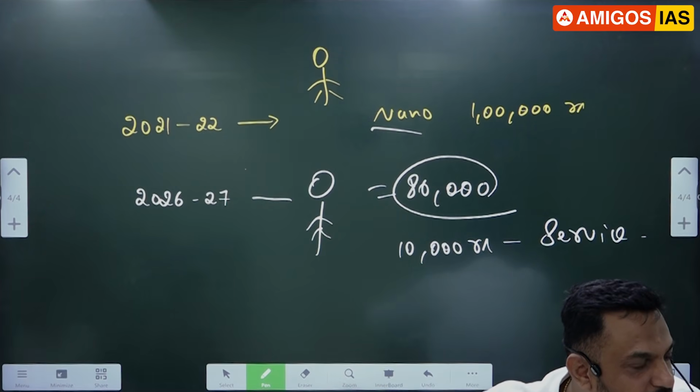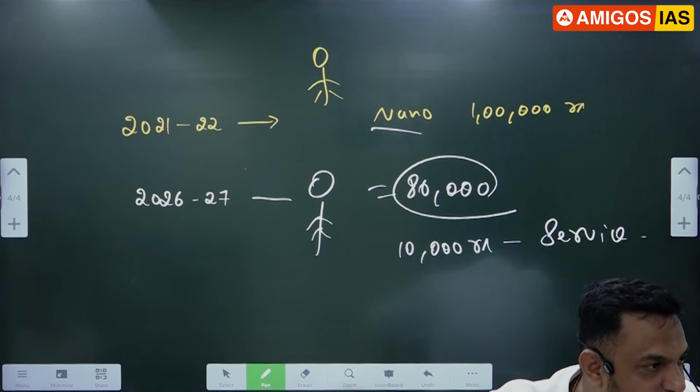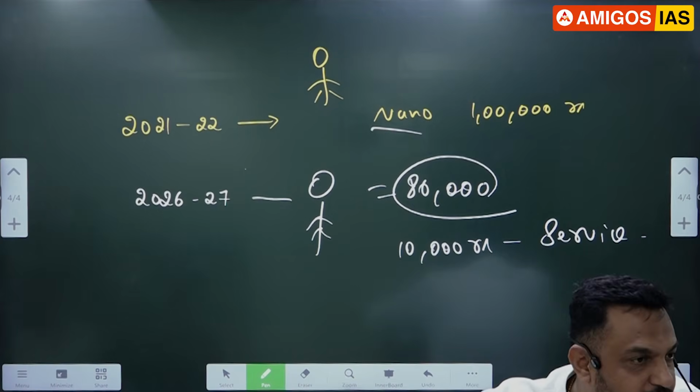Now, Chandana, answer the example. Gautami, how much? Now, 90,000 rupees should be added. Why, Gautami, 90,000 should be added?